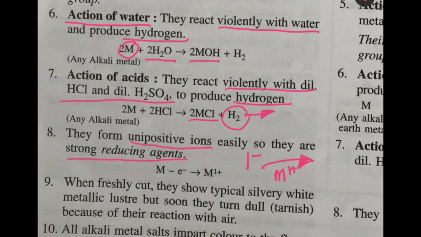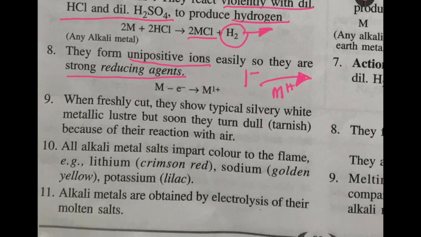So they are so soft that they are stored under kerosene. You take it out from the kerosene and you can cut it with a knife. When you cut it, you'll see a silvery white metallic luster. Metals shine, but soon they become dull because they come in contact with air, oxygen. They tarnish, which means they form the oxide.